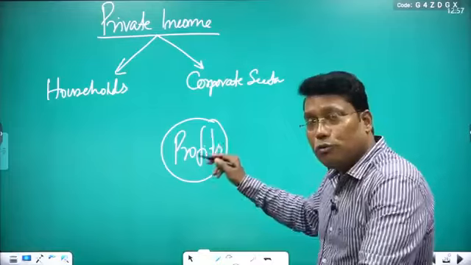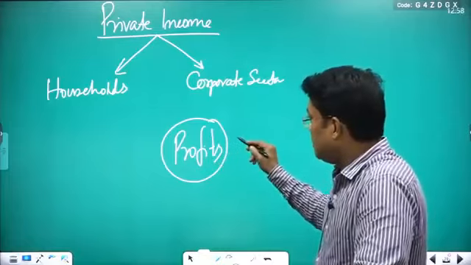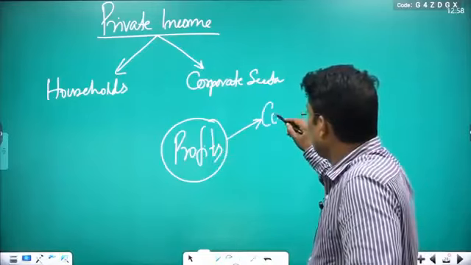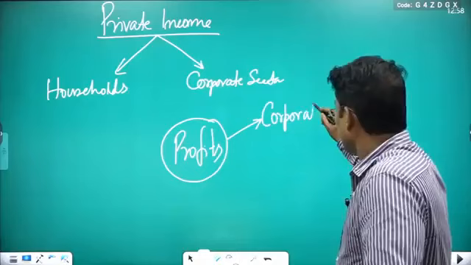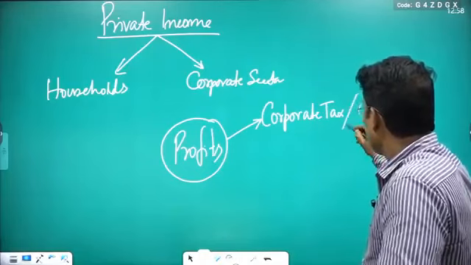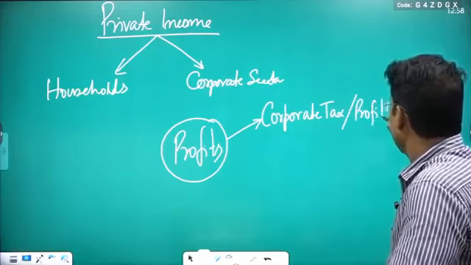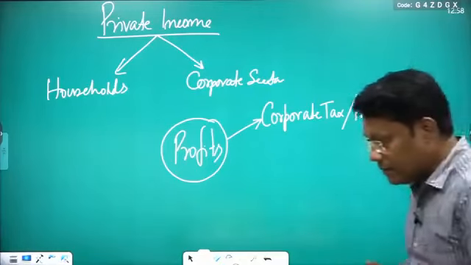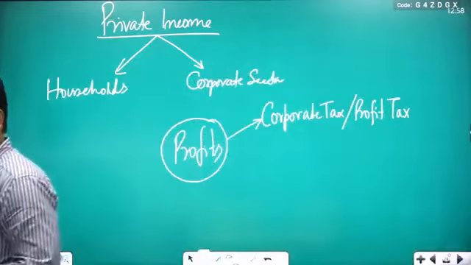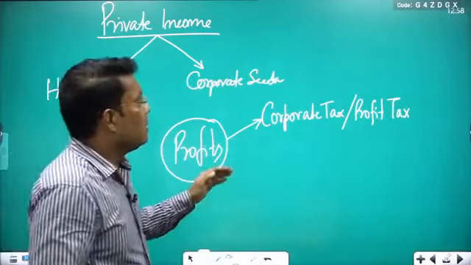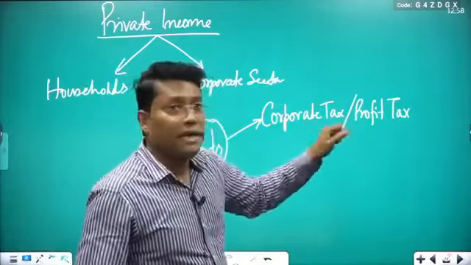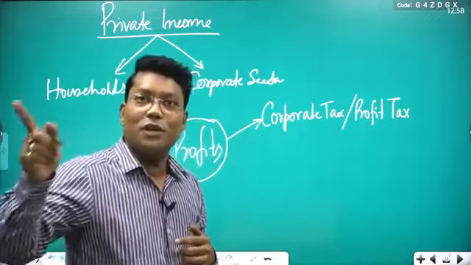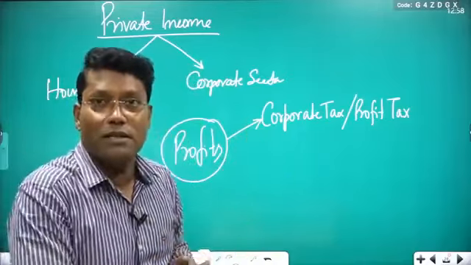See, out of the profits made by the corporate sector, one part of the profit is paid to the government in the form of corporate tax, and corporate tax is also known as profit tax, or you can say corporation tax. Clear? So, out of the profit, one part you are paying as a tax to the government. So this amount of profit, where is it going? It is going to the government. Again, it is back to the government.